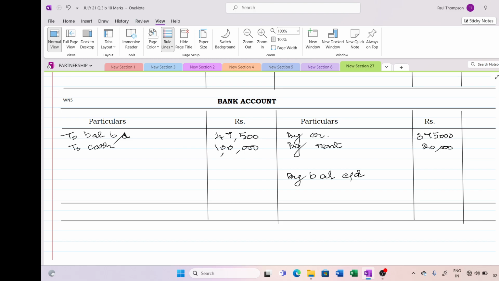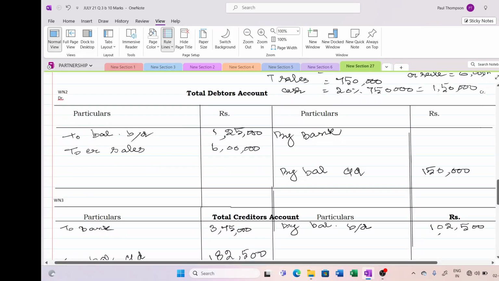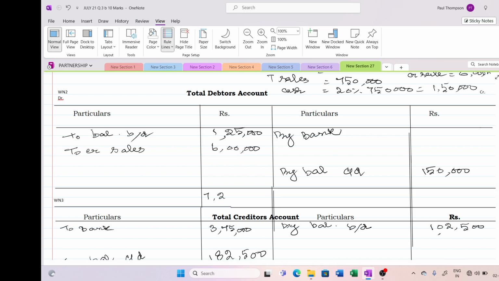Okay, so now we have to first close the debtor account and creditor account to find out the credit sales and credit purchases. So 7,25,000 is the total here. 5,75,000 by bank.